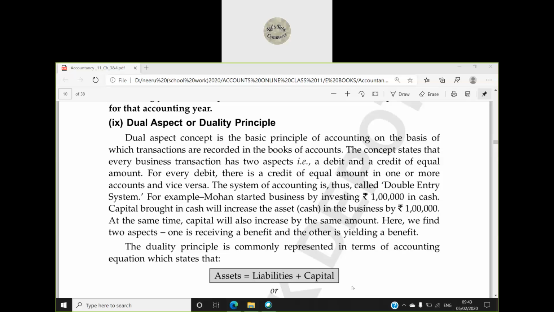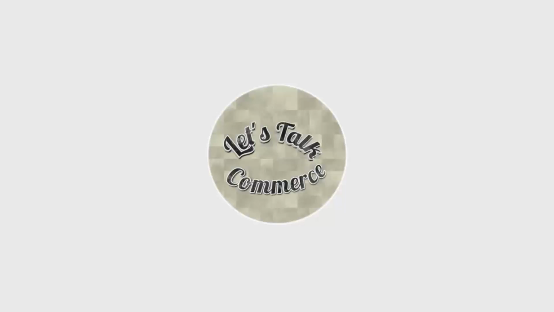फॉर एग्जाम्पल, let's take some examples. Mohan started business by investing 1 lakh rupees in cash. So cash is an asset, cash is coming into the business. So on the asset side 1 lakh cash. Then liability is 0 plus capital, because Mohan has invested 1 lakh capital. So 1 lakh will increase the capital amount. So assets is equal to 1 lakh rupees and liabilities plus capital is also equal to 1 lakh rupees.